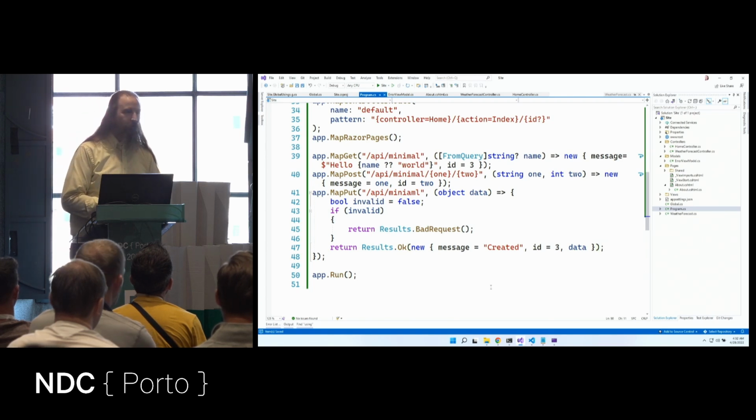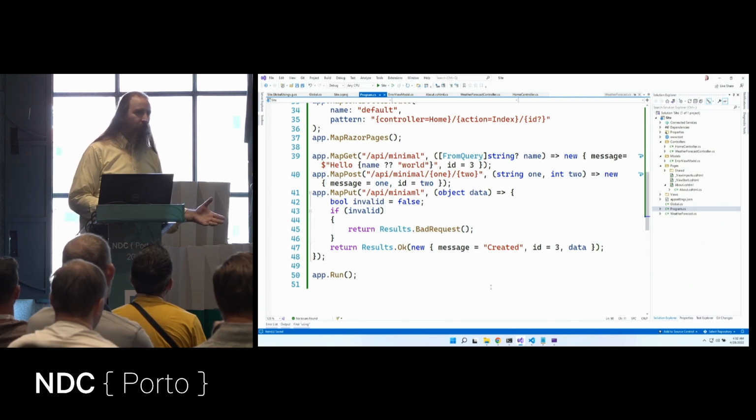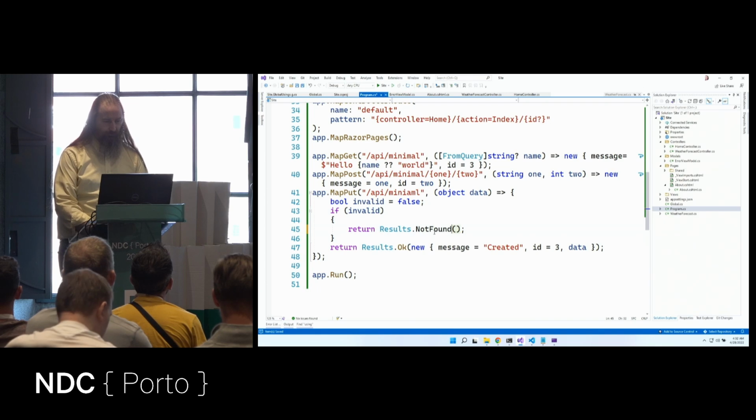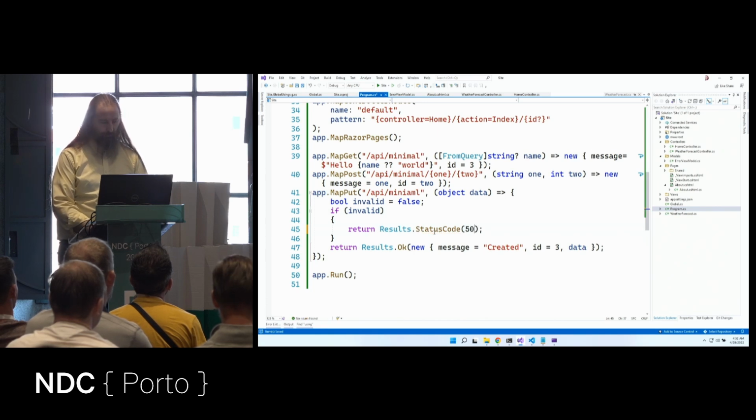There we go. So now we've got it returning a 400, or we've got it returning a 200 with this content. I could say NotFound for a 404, or I could even say StatusCode and say 500 or 301, or my favorite, 418. HTTP status code 418 is actually really fun. It's I am a teapot.